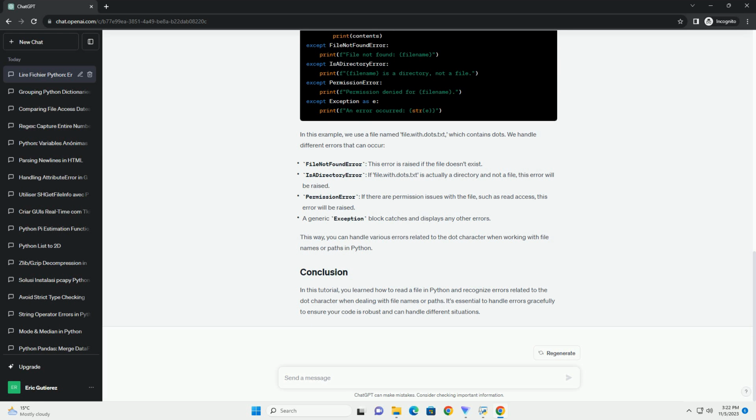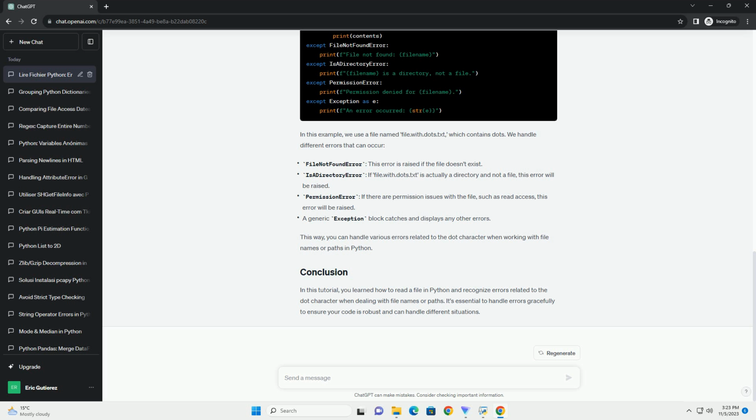To handle potential errors, such as the file not existing or other exceptions, we wrap the file reading code in a try except block. By catching specific exceptions like FileNotFoundError, you can provide more informative error messages to the user. This tutorial covered the basic steps for reading a file, recognizing lines with a specific character, in this case the dot character, and handling errors when reading files. You can adapt this approach to your specific file processing needs in your Python projects.